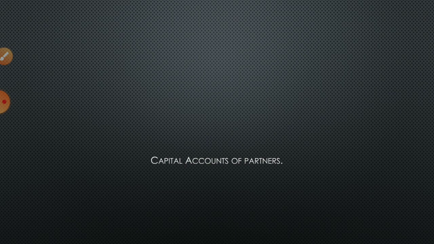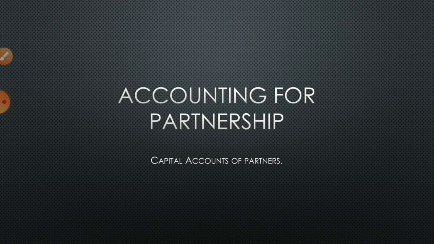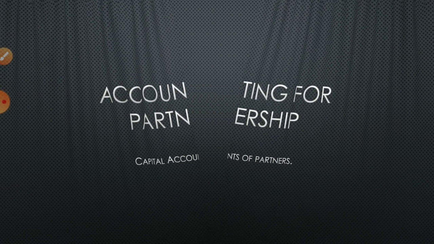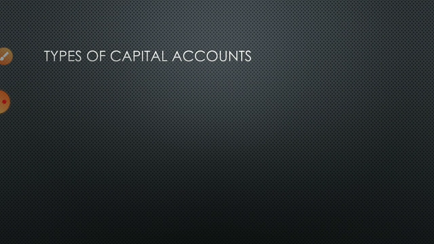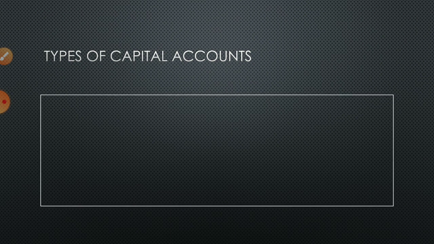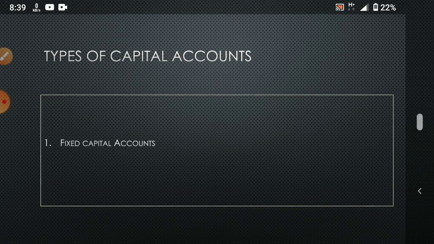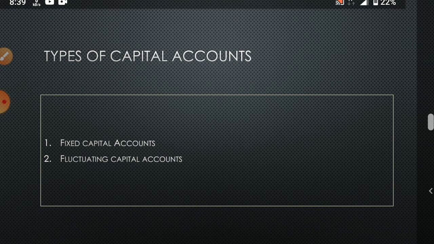Now, capital accounts are easy to prepare, but we have to follow some methods. There are two methods of preparing capital accounts. One is fixed capital accounts and the other is fluctuating capital accounts.